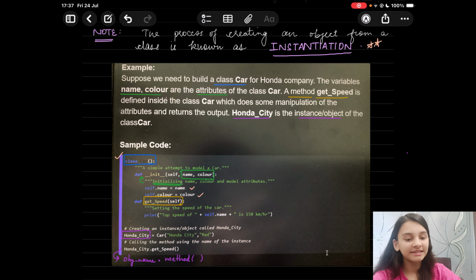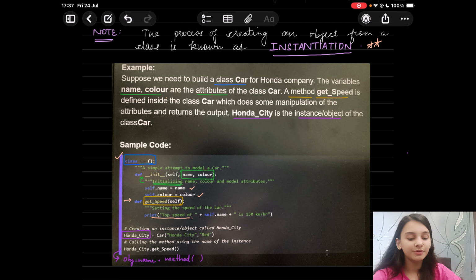Next we are defining the method getSpeed. This method sets the speed of the car and returns some output after doing manipulation. This is the task performed by the getSpeed method.